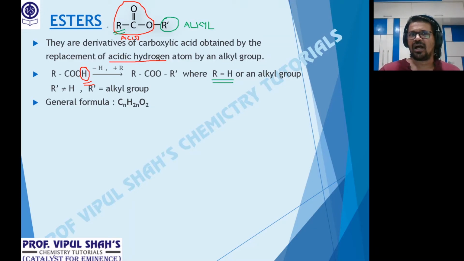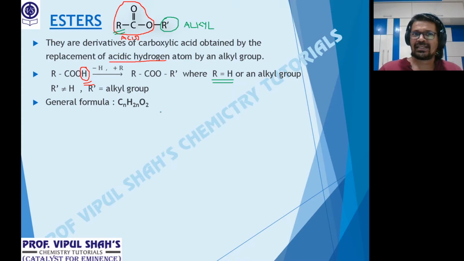So in esters, RCOOR dash, R can be H or an alkyl group because it's the acid part. So for formic acid, R will be H, right? But what about R dash? R dash can never be H. R dash is always an alkyl group. Okay, so that's what it says. Understood this parameter? General formula CnH2nO2, which was similar to acids also.